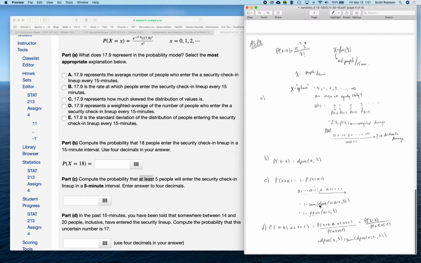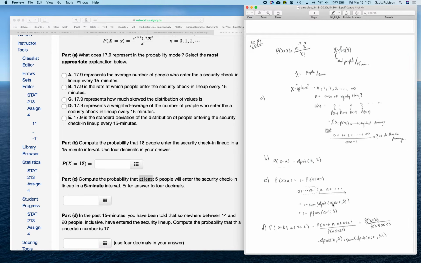One is by using the D command and individually finding the probability of x being exactly 1, or exactly 2, or exactly 3, or exactly 0. Sorry, I missed that one. But here I could say D Poisson of every value in between 0 and, in this case, 5 minus 1, which would be 4 in my case, and then adding up what those probabilities are.